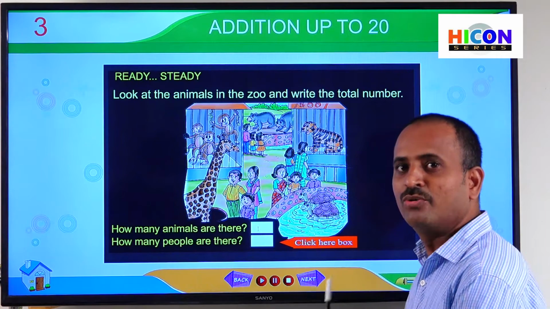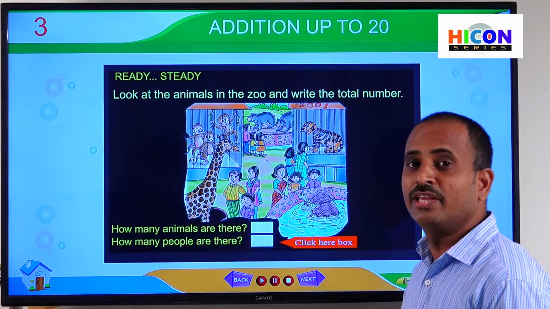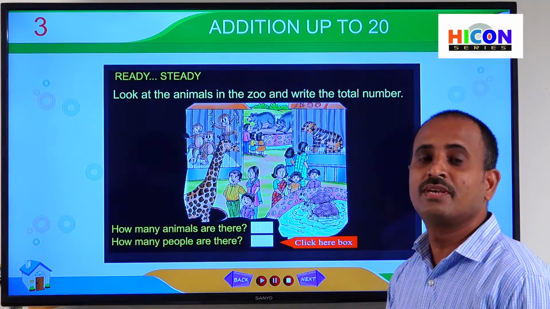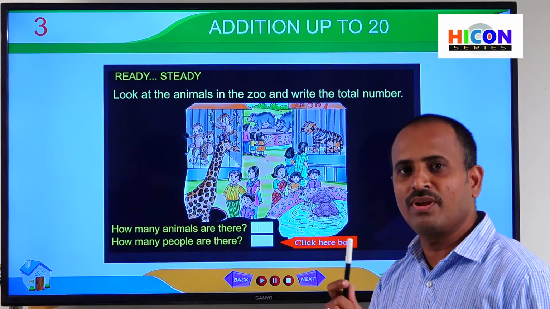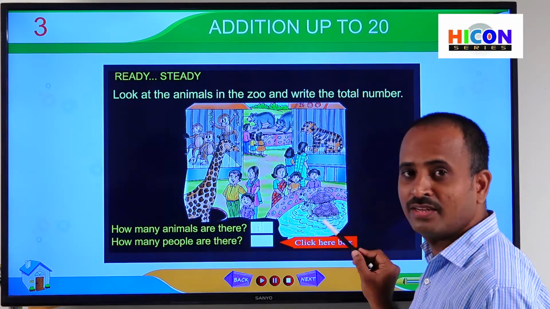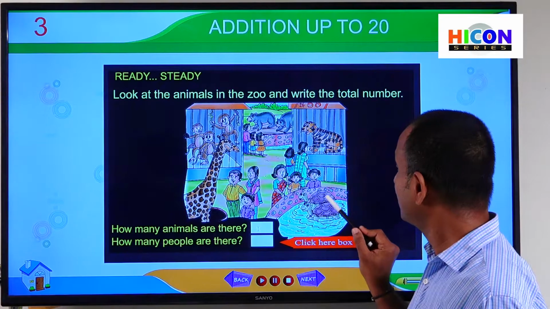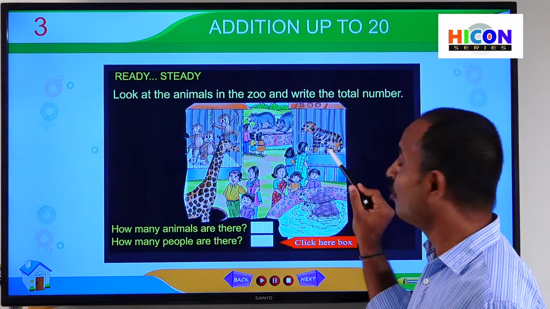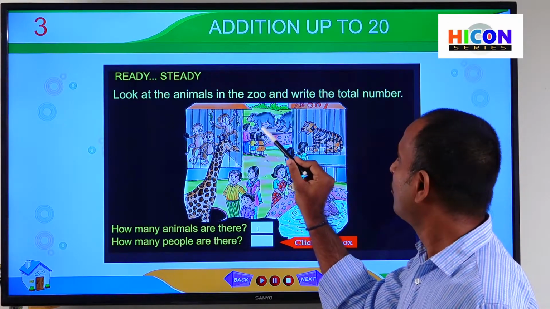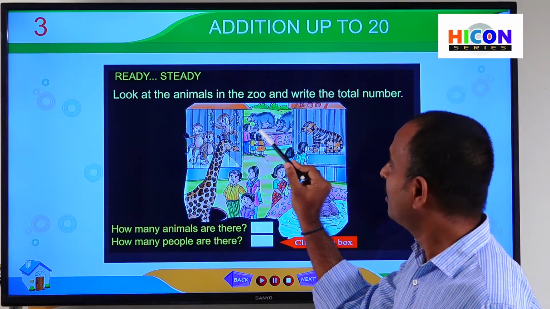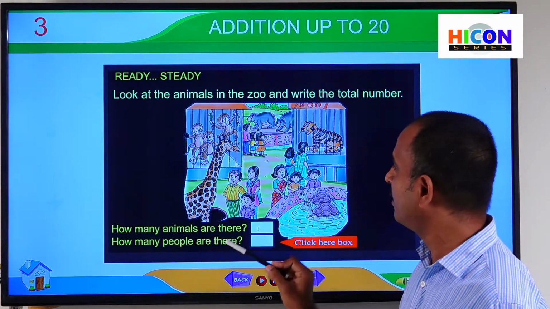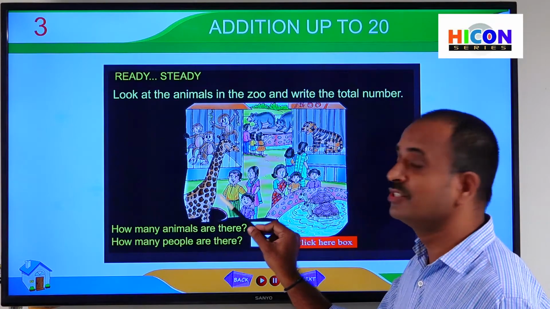So let us start the counting. How can we count? Already we have discussed how to count objects and pictures. So let us start counting with 1. Let us start from the turtles. How many turtles are there, children? 1, 2. How many tigers are there? 1 tiger is there. And how many bears are there? 1, 2, 2 bears are there. And how many monkeys are there? 1, 2, 3 monkeys are there. And how many giraffes are there? 1 giraffe is there.